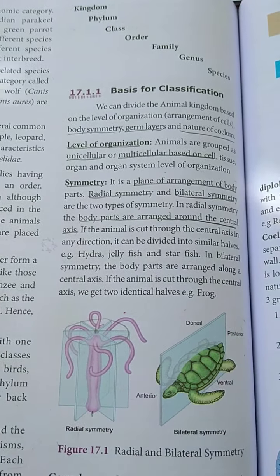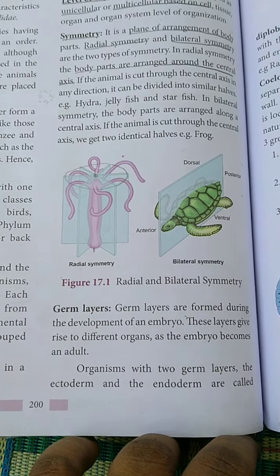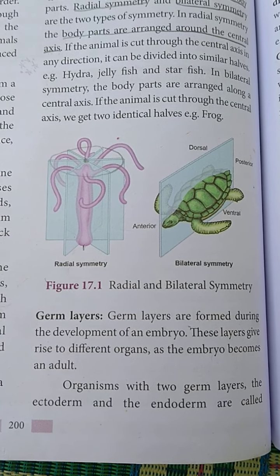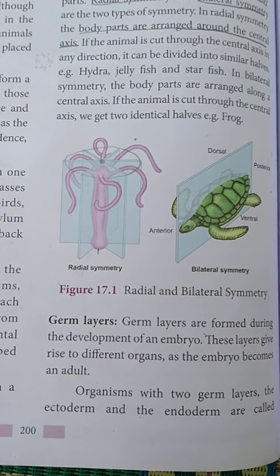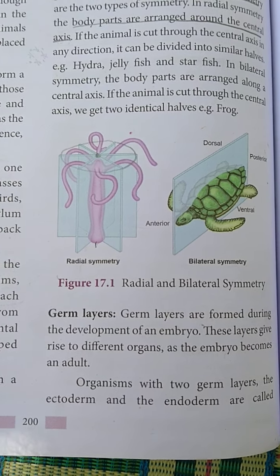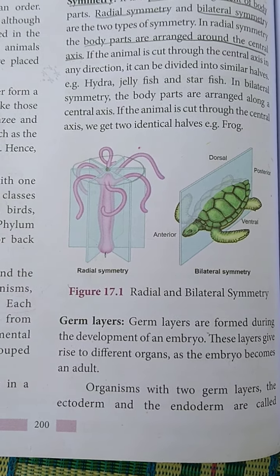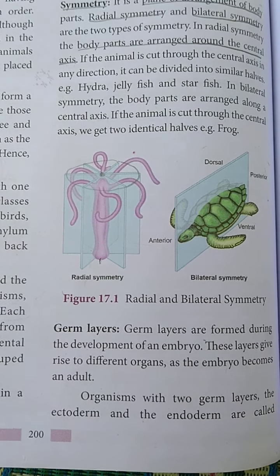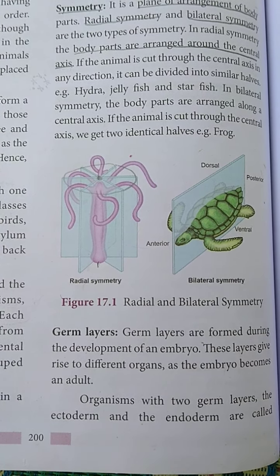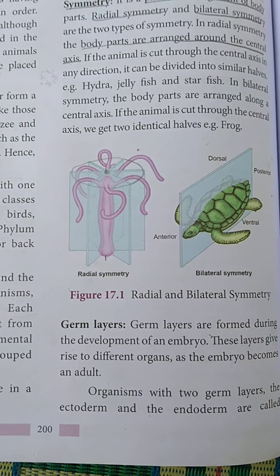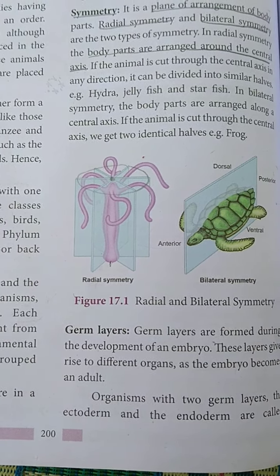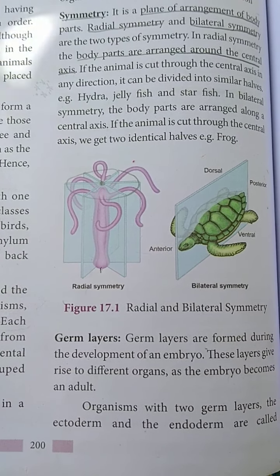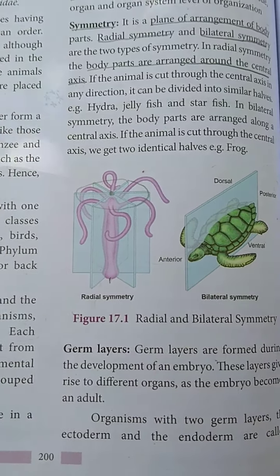Next we are going to see about germ layer. The germ layers are formed during the development of an embryo. Already you all learned this in your 8th standard, isn't it? These layers give rise to different organs as the embryo becomes an adult. And here there are two types: one is diploblastic and another one is triploblastic.